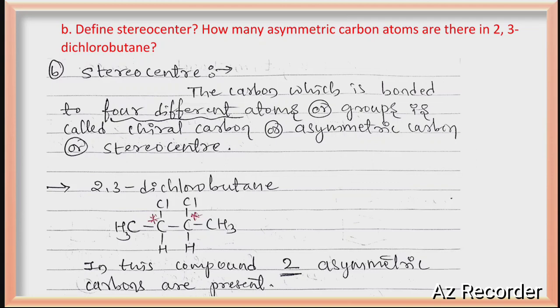So first you have to write the structure of 2,3-dichlorobutane. You will get 2 carbons which have 4 different groups attached to them. Those are the stereo centers or asymmetric carbons. So 2,3-dichlorobutane contains 2 asymmetric carbons. I have shown them with a star mark, see there.